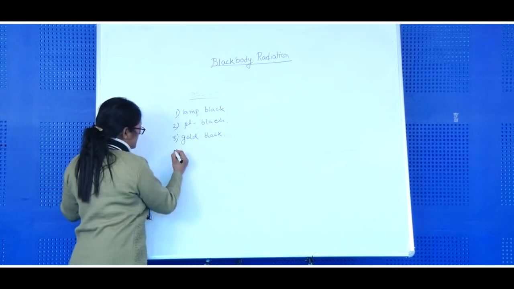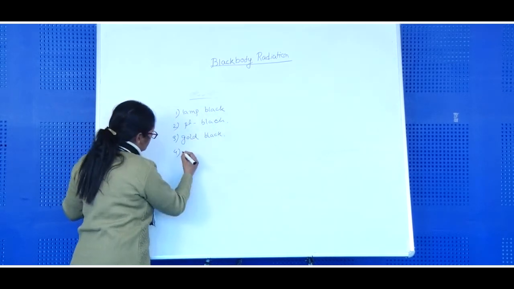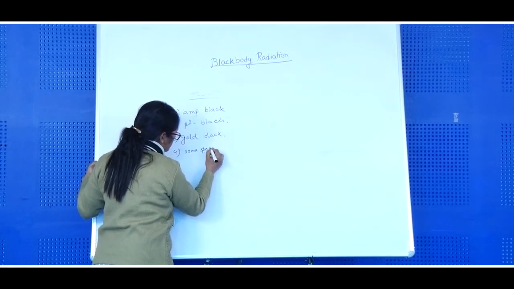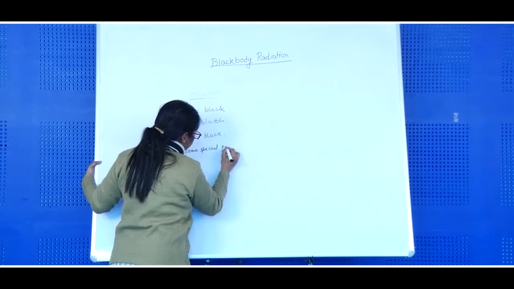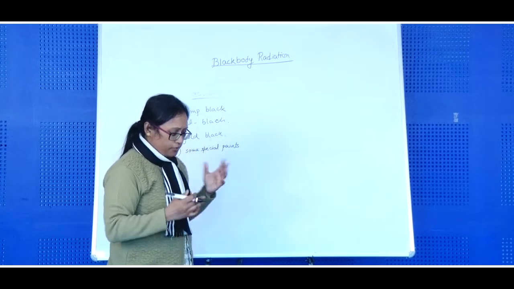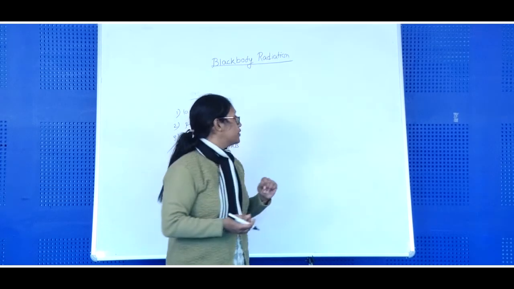There are a few paints which are also close to the radiation emitted from a perfect black body. Some special paints. Okay. Now the question is, in the laboratory, how can we make a perfect black body?